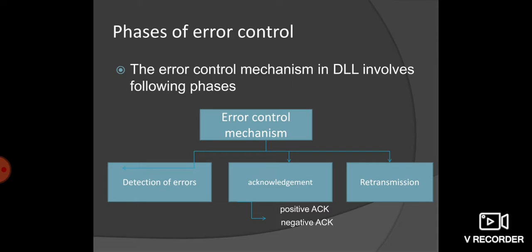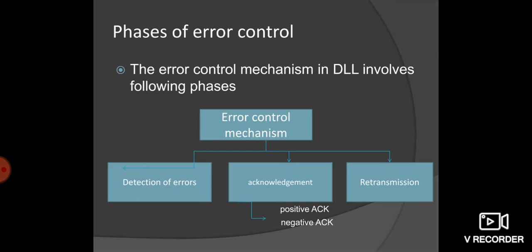Detection of errors. Detection of error is nothing but the detection of error, if any, by either the sender or the receiver. Detection of error is detecting the errors when the sender sends or receives the signals.